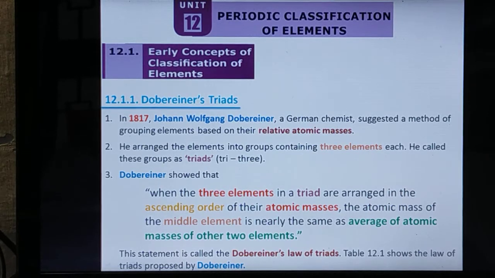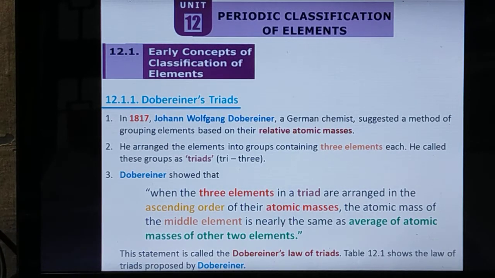By this session, we are going to discuss unit number 12, periodic classification of elements. In this lesson, we are going to discuss how people made attempts in the construction of the modern periodic table. This is the arrangement of chemical elements, chemical substances.